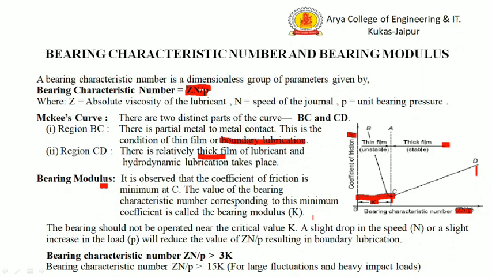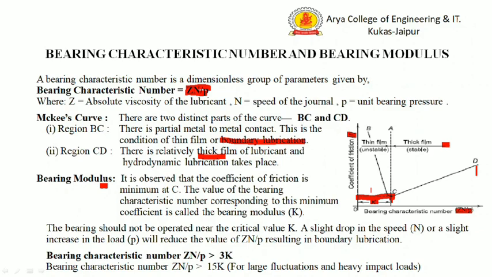For design purposes, the bearing should not be operated at this point C. This is the critical value, because a slight drop in speed or slight increase in pressure reduces the value of Zn by P, resulting in boundary lubrication.